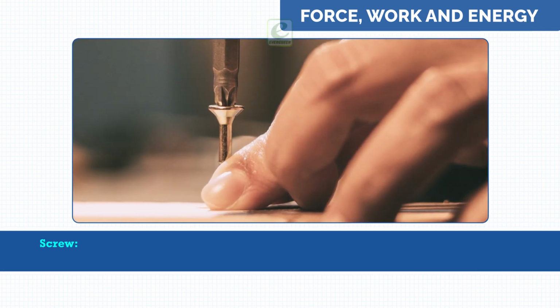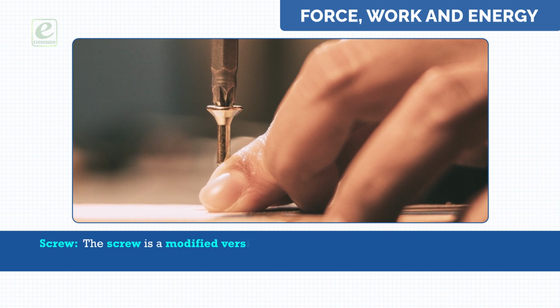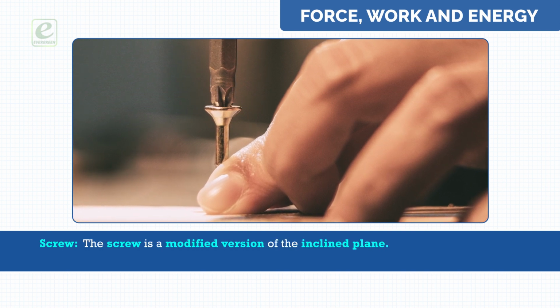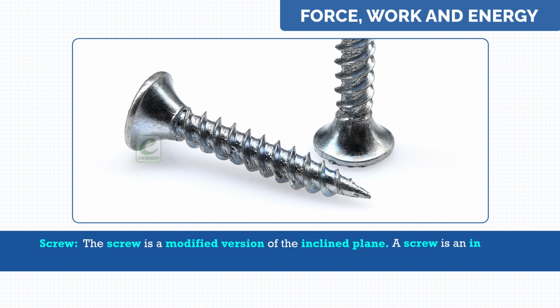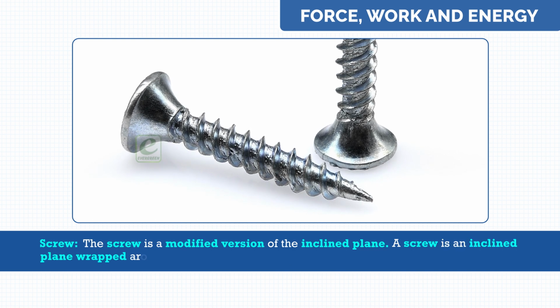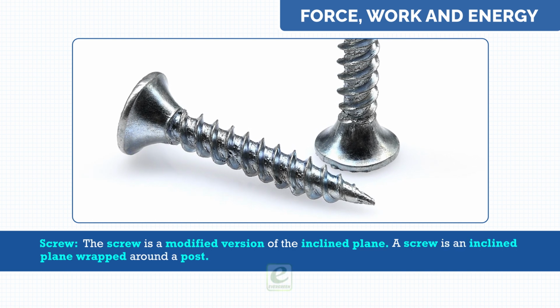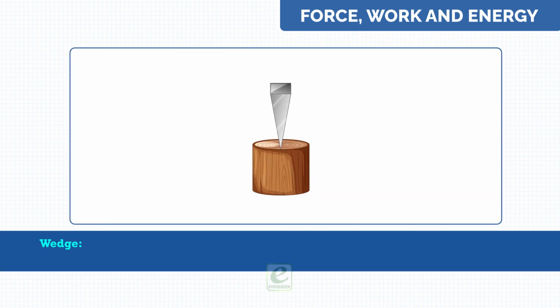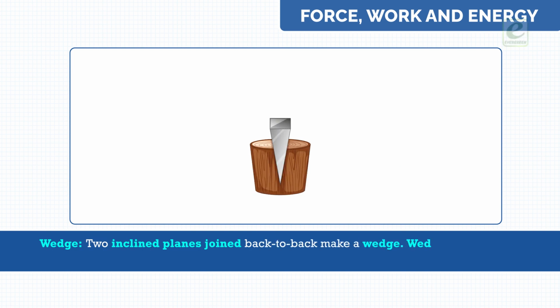Screw. The screw is a modified version of the inclined plane. A screw is an inclined plane wrapped around a post. Wedge. Two inclined planes joined back to back make a wedge. Wedges are used to split things.